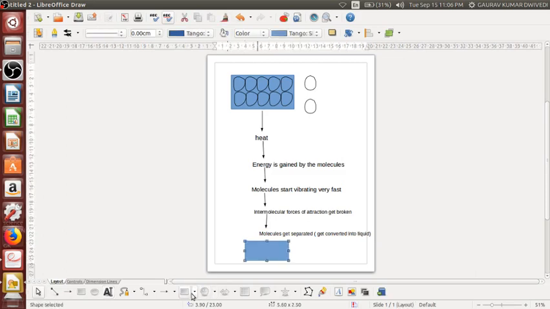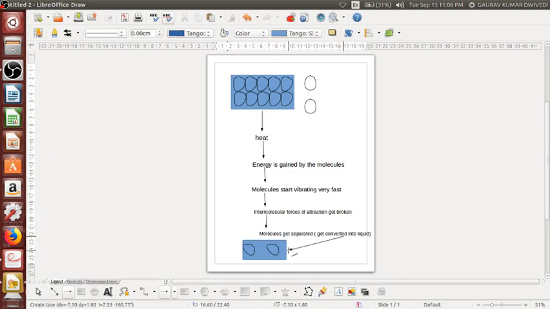So now here when you will see this part, you will be able to observe that the molecules which are present will be far away from each other. जो बहुत पास पास में आपको दिखाई दे रहे थे, they will be very far away from each other, since they have got converted into liquid. ये समझ में आ गया आप लोग को? Okay, so in this way solid gets converted into liquid, and in the same way liquid gets converted into gas.